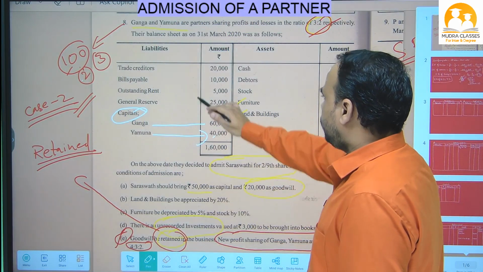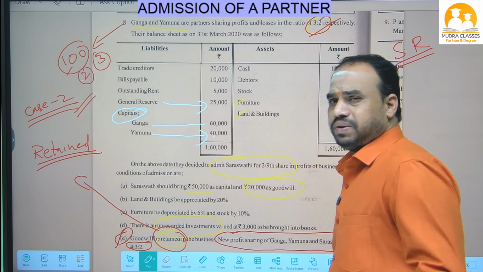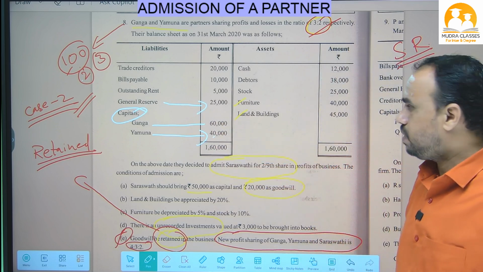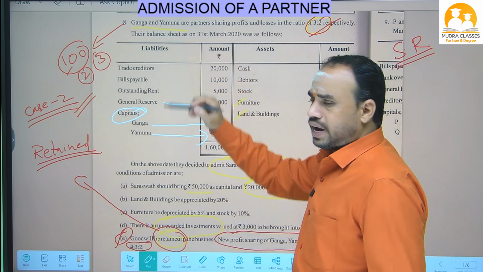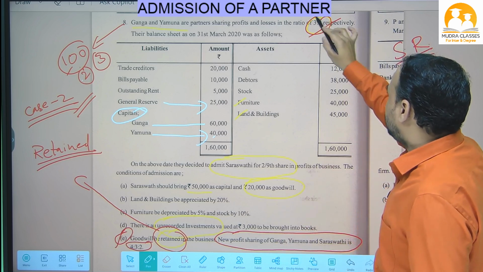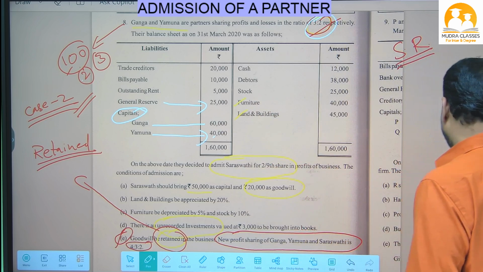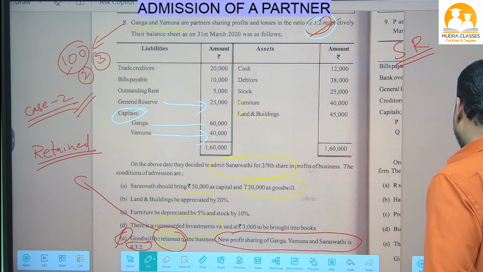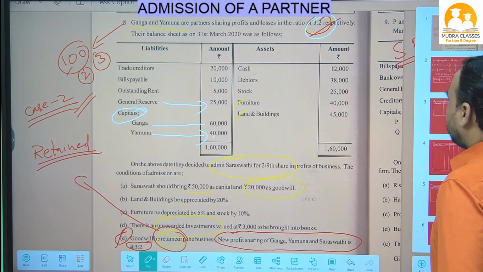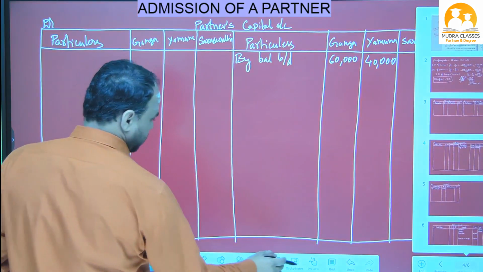Saraswati should bring. What is the next item? General reserve is given. Already I explained in previous classes, general reserve belongs to the old partners Ganga and Yamuna. We have to distribute it to the old partners in the old profit sharing ratio 3:2. We have to distribute this general reserve 25,000. So in partners capital account we have to write general reserve 25,000. Here I will explain for you.